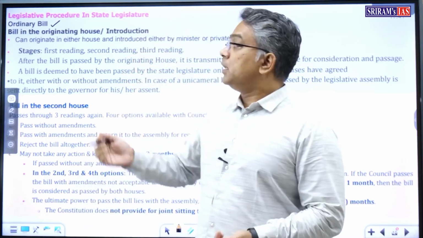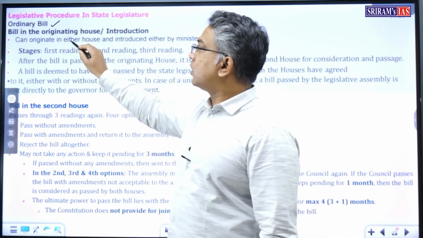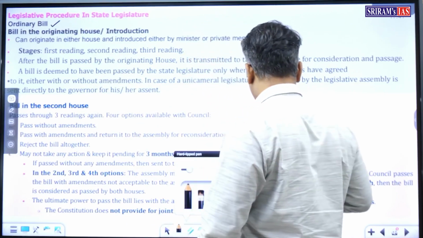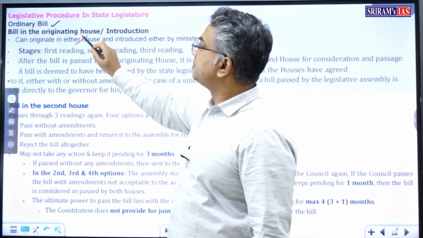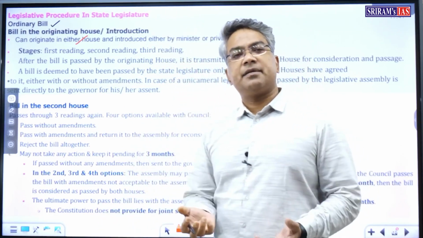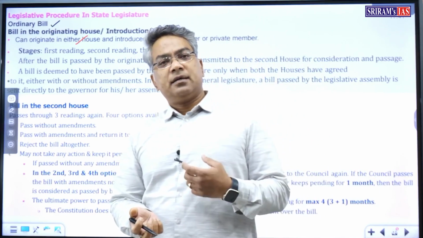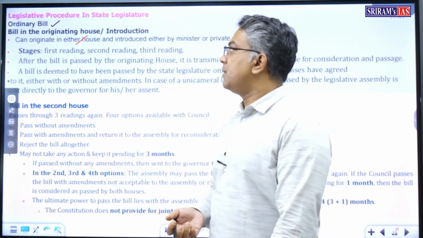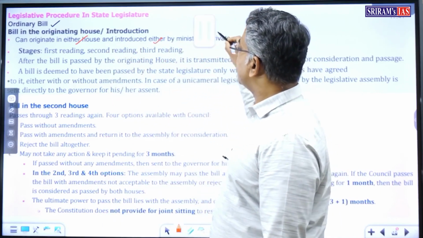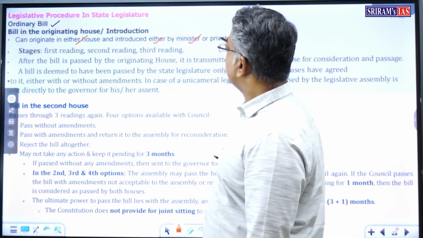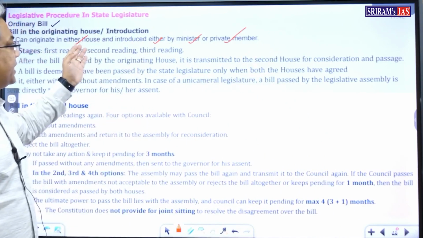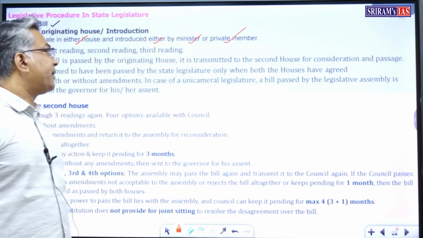The ordinary bill can originate in either house, that is, in case of a bicameral legislature, in the state assembly or the Legislative Council, that is Vidhan Sabha and Vidhan Parishad. It can be introduced either by a minister or a private member.